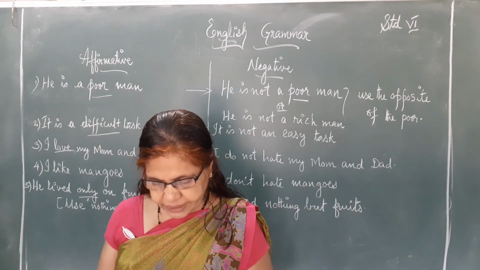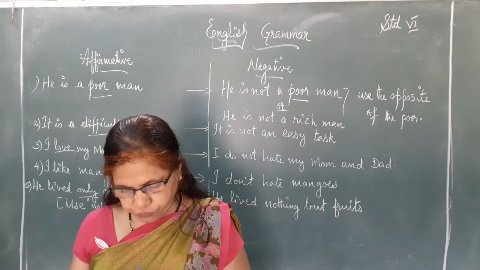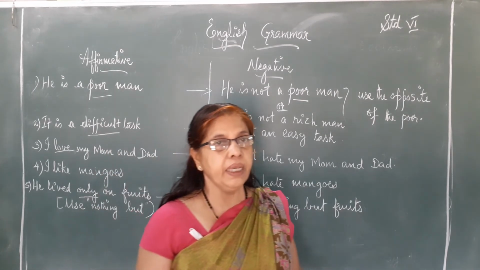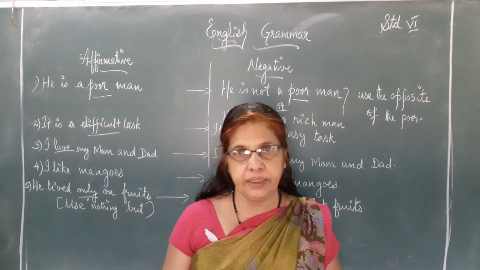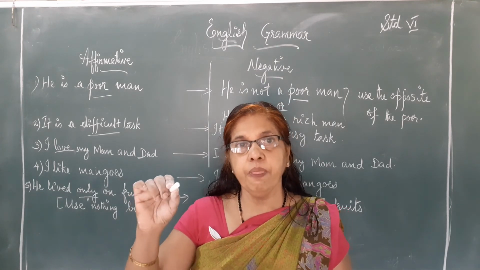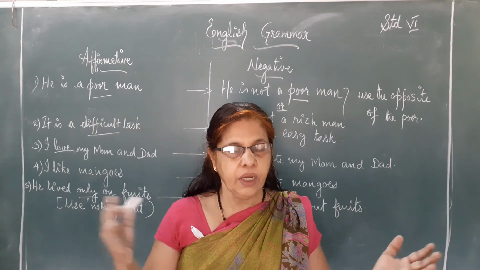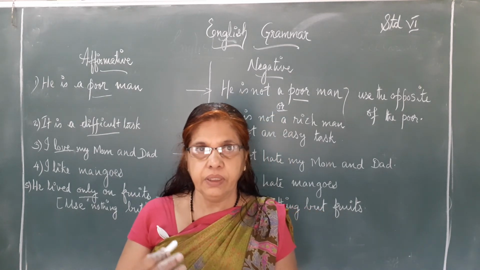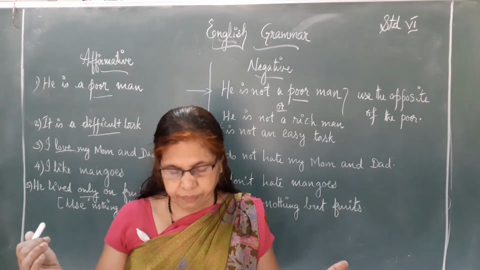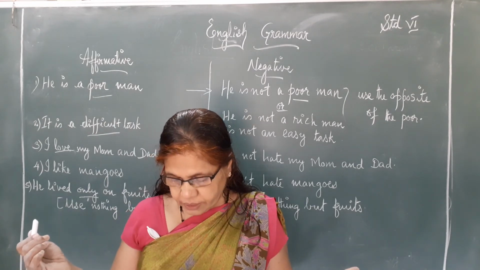Now, the second sentence. Mary is often kind. So, you have to use the opposite of often. Often means always. You have to use the opposite of often. You can either use: Mary is always kind.